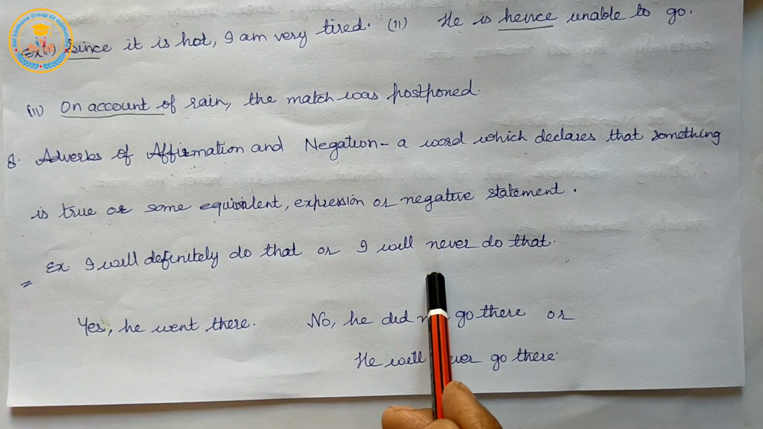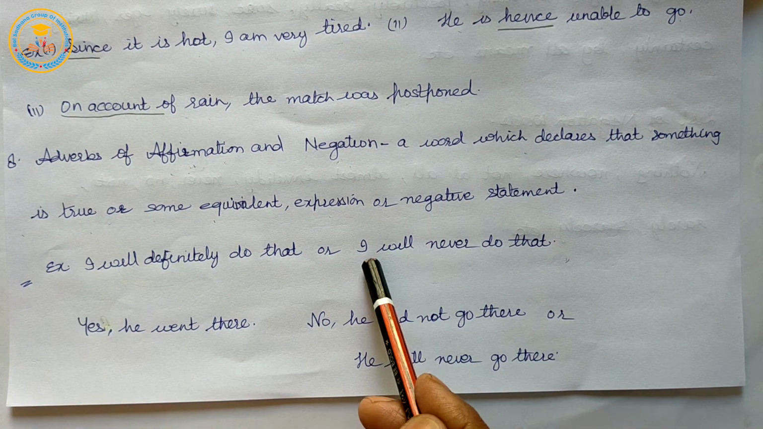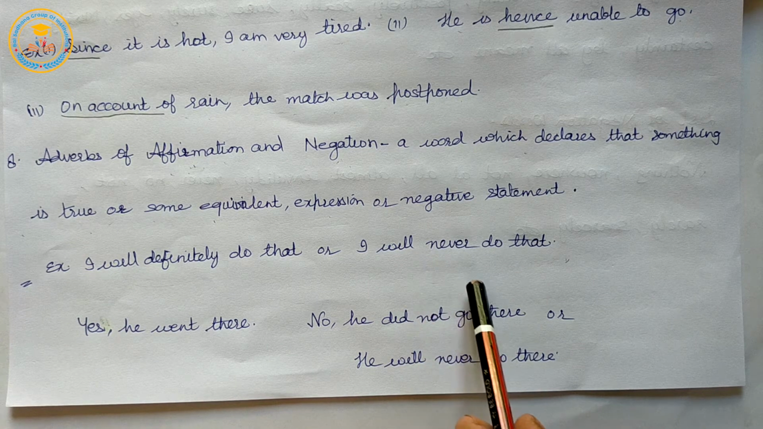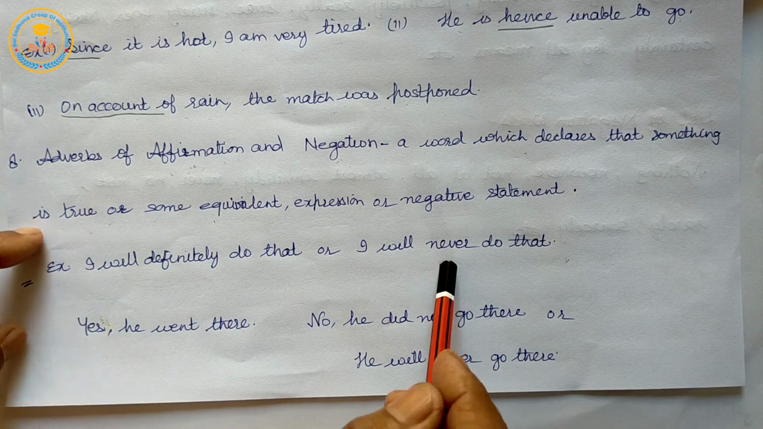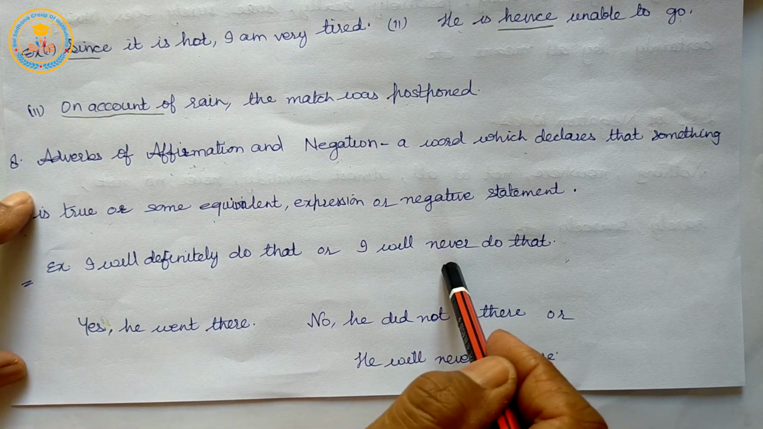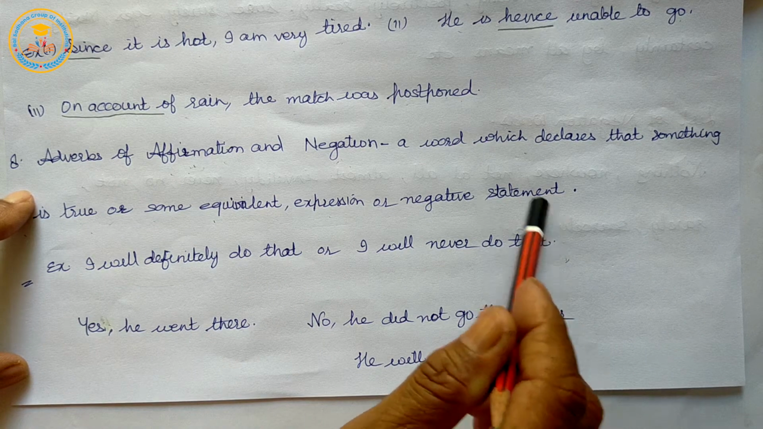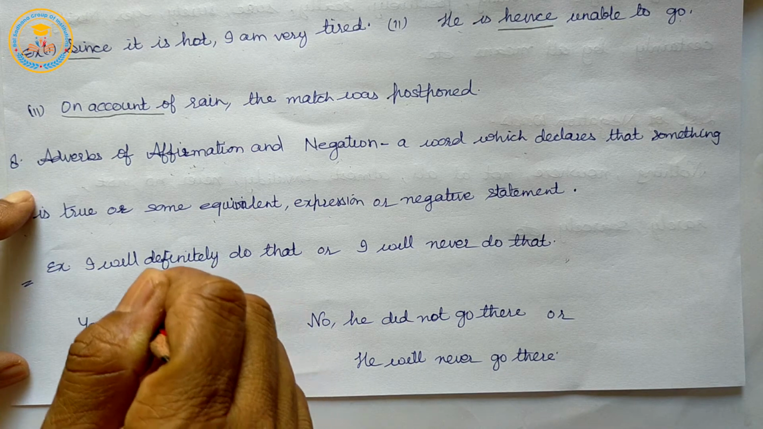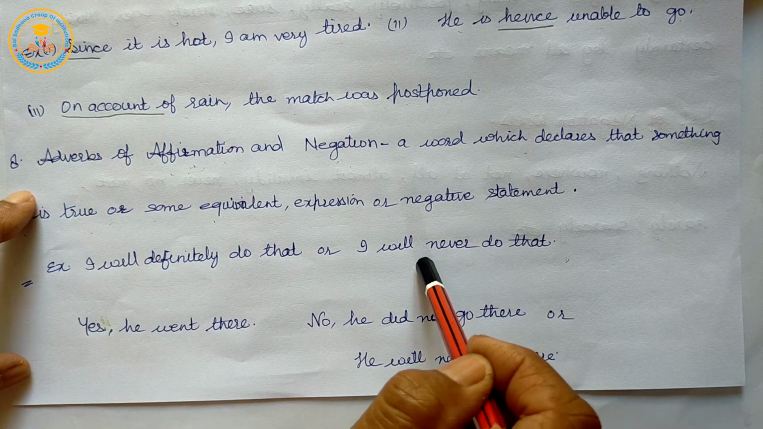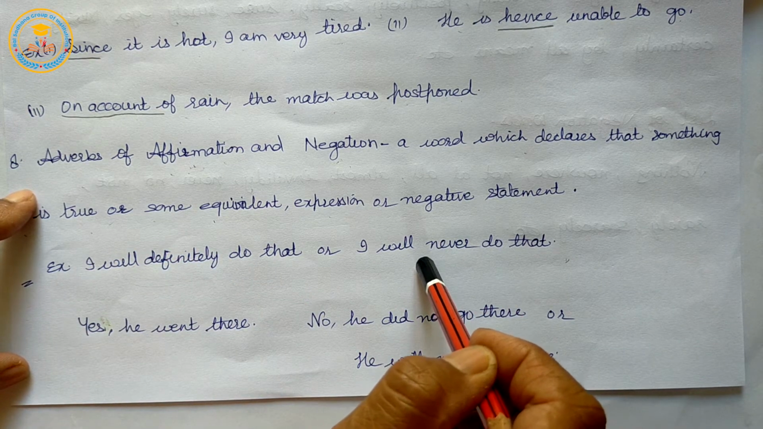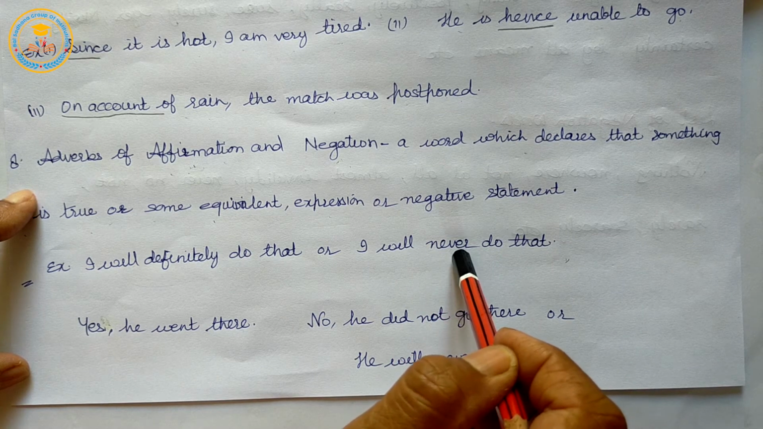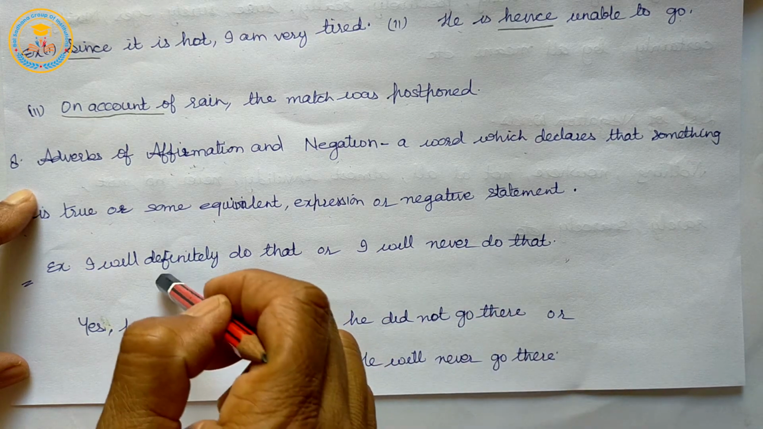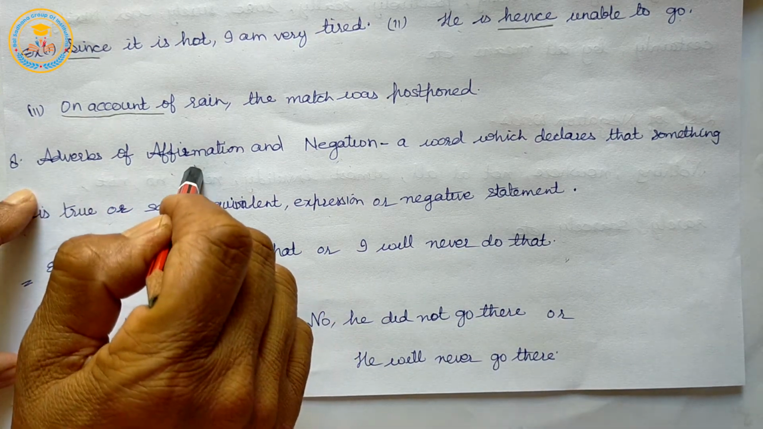And in the second sentence, I will never do that. Here, never negates the sentence by telling that the speaker is not going to do that particular task. So here never is an adverb of negation and here definitely is an adverb of affirmation.